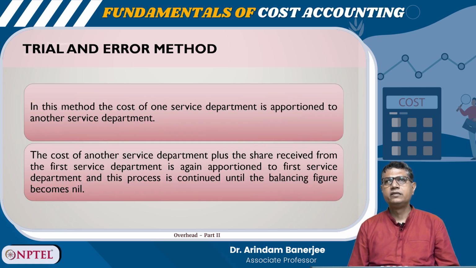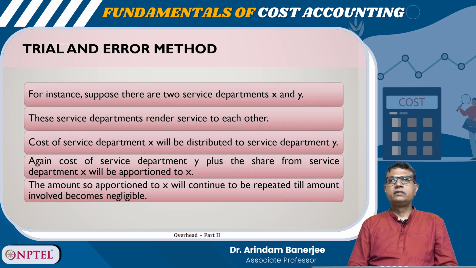Trial and error method. In this method, the cost of one service department is apportioned to another service department. The cost of another service department plus the share received from the first service department is again apportioned to the first service department, and this process is continued until the balancing figure becomes nil.